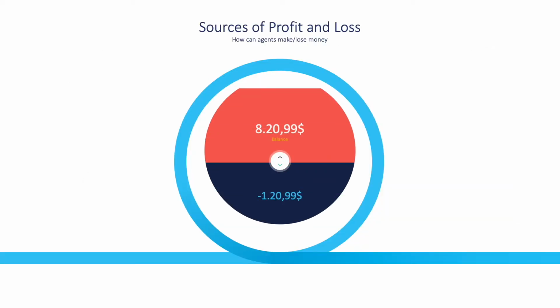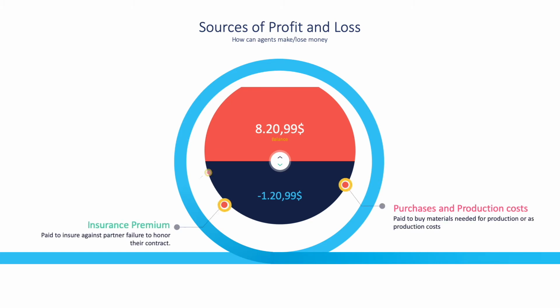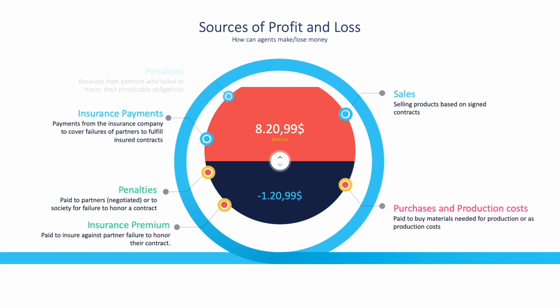There are several sources of profit and loss in the system, actually 3 for profit and 3 for loss. Your goal is to maximize your profit and minimize your loss during the simulation. You want to maximize your own profit.